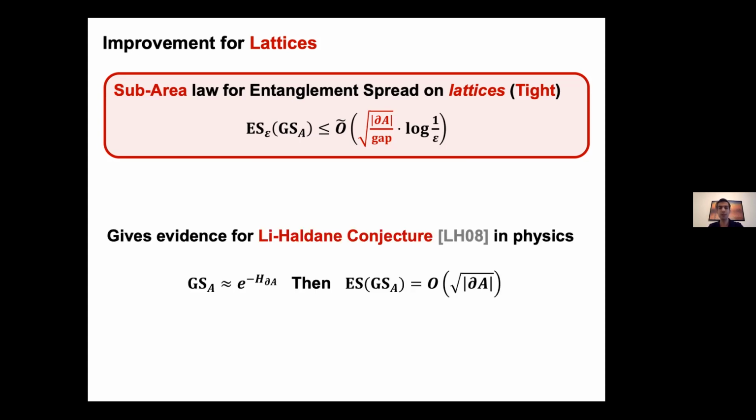And this turns out to be related to a conjecture in physics due to Li and Haldane that says that if you look at the reduced state of the ground state in a region A, it has a very specific structure. It looks like the Gibbs state of a system that lives only on the boundary. This is a strong conjecture. It's stronger than the area law. And in particular, it implies the entanglement spread must scale with the square root of the size of the boundary, which is exactly what we prove in our work for lattices.